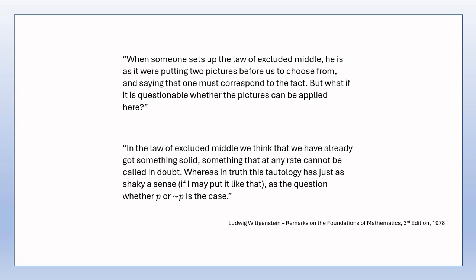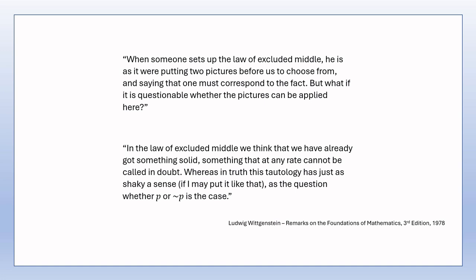For example, it's not currently known, as of the time of making this video, whether Goldbach's conjecture, that every even number greater than 2 is the sum of two prime numbers, is true or false. And this is a long-standing problem in mathematics that hasn't been proved or disproved. Nevertheless, even though we may never be in a position to prove or disprove this conjecture, the typical view is that Goldbach's conjecture is either true or its contradictory is true, independently of our not knowing which one. The Intuitionist school of thought, however, doesn't accept this way of thinking. They don't accept this principle, at least not in its most general applications.